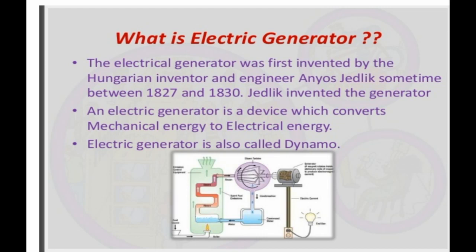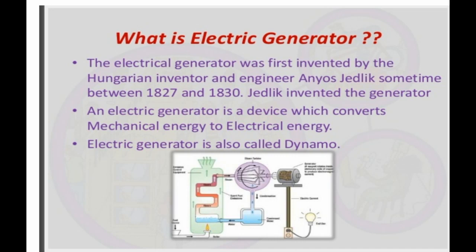An electric generator is also called a dynamo. An electrical machine that produces electricity by converting mechanical energy into electrical energy for use in homes and industries is known as an AC generator. This is also known as a dynamo.